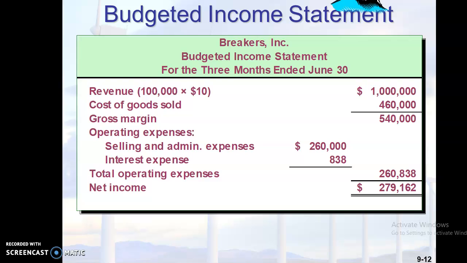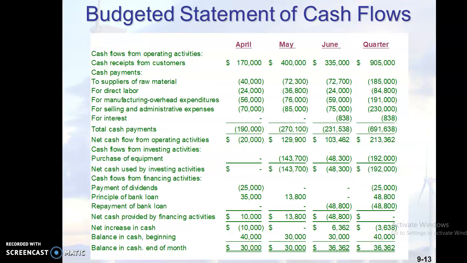Then the next one is the budgeted income statement. This is a statement which shows what will be the income for the next year. And revenue will be calculated from the sales budget. For cost of goods sold, you are preparing a budget related to all expenses. It will give you the cost of goods sold, and all other expense details will be given. And finally, you are estimating the income for the next quarter or next year, that is, the net income you will get from the budgeted income statement.